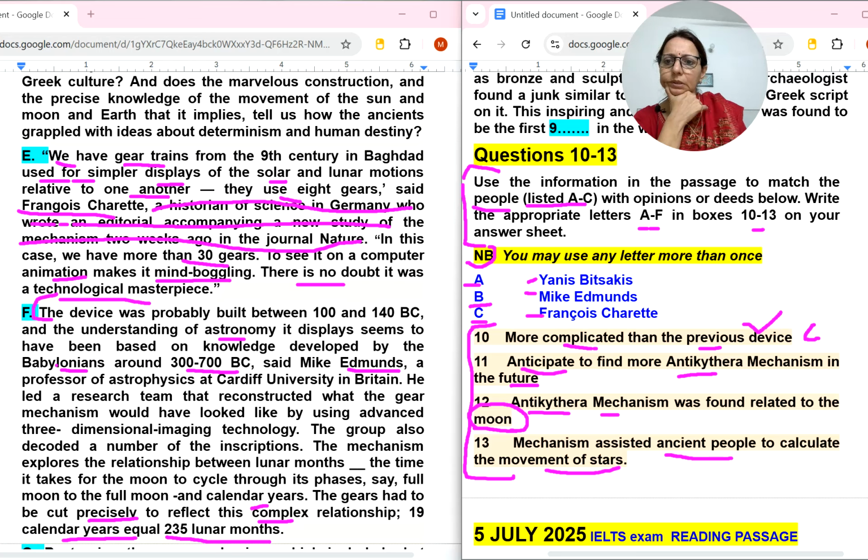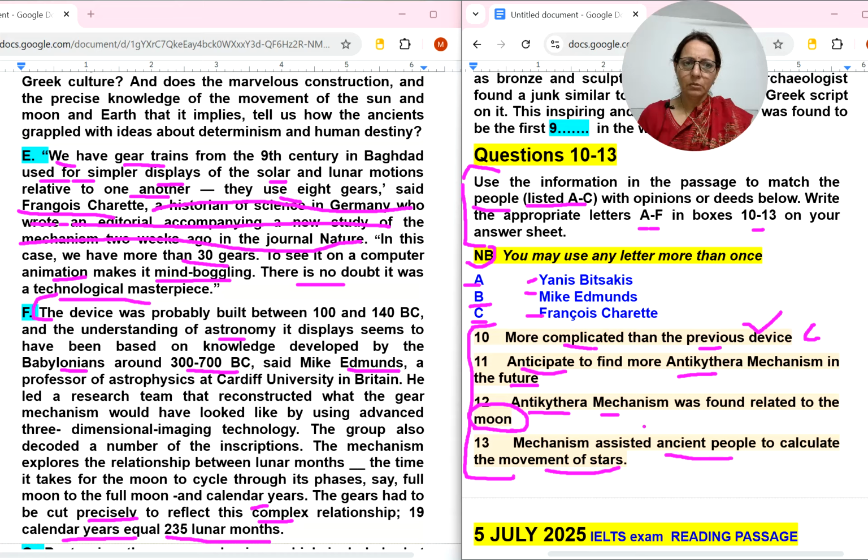Edmonds knowledge. The Antikythera mechanism was found related to the moon. Where they were talking, ancient mechanism assisted ancient people to calculate movement of stars, not moon.